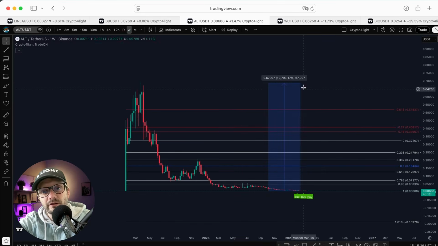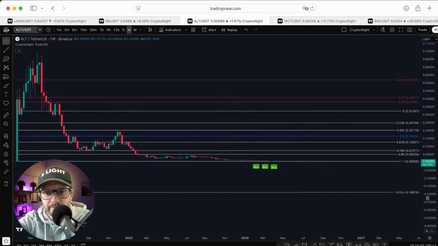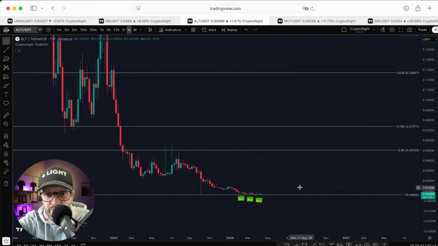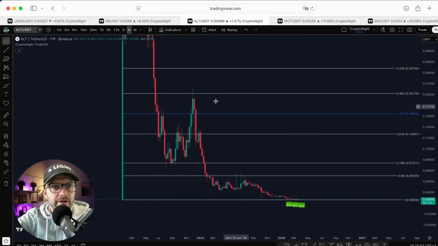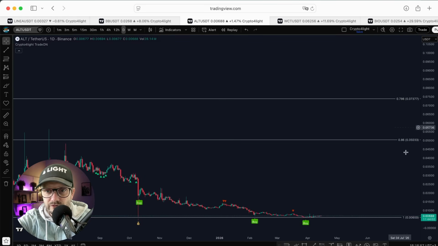AltLayer, guys, absolutely the same story. I don't think we're going to reach a new all-time high on the weekly time frame. Finally, we get signals to buy, like 1, 2, 3 signals to buy. Nice one. Now, on the daily, we also saw the signals to buy.